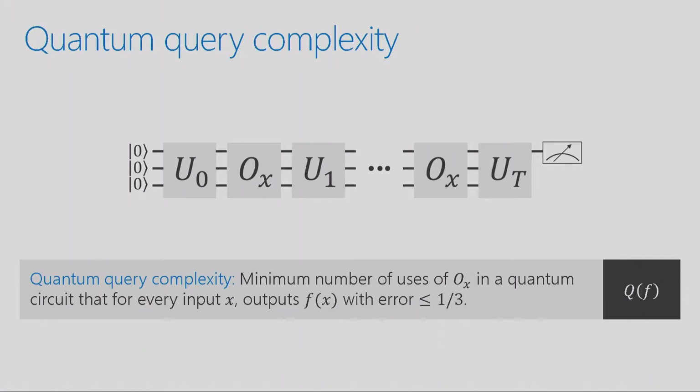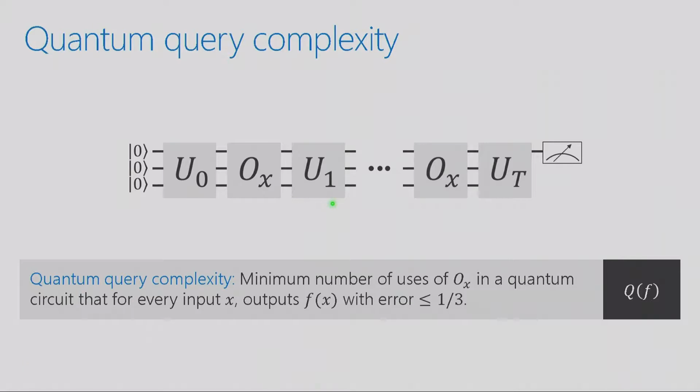So if you look at the circuit over here, these are the uses of the oracle. This is the first use of Ox, and this is the last use of Ox. And these U's are other unitaries that are independent of the input x. So as I said, in this game, the only thing we charge for is the number of times you read the input x. So the unitaries U0, U1, they don't matter. I mean, they can be arbitrarily complicated. You're not being charged for that. The only thing you're being charged for is how many times Ox appears in your quantum circuit.